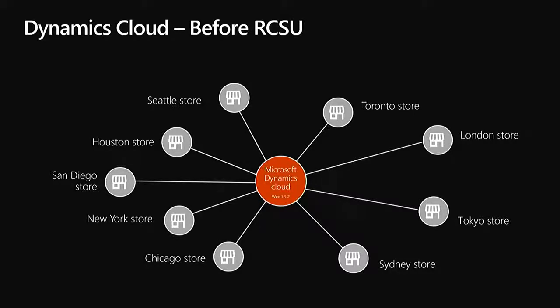The orange circle in the middle would be representation of a single data center where all of this infrastructure is hosted, and you have stores in London and San Diego and Toronto and all over the world, all connecting to a single region. Even though we allowed customers to choose which region to deploy their infrastructure in, they still had the option only to deploy it in one region, not to be able to distribute it across multiple regions.